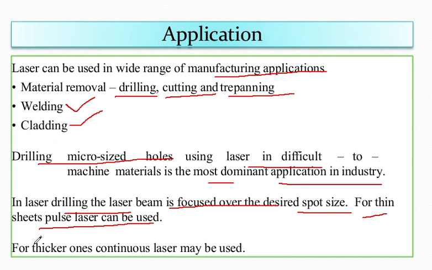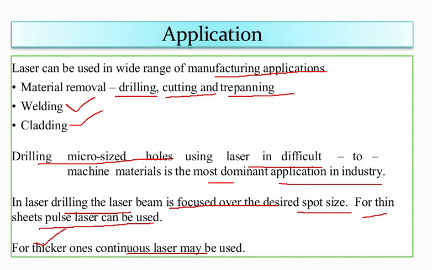And if you want to go with a thicker one, then continuous laser may be used. So the type of laser preferred depends on thickness. If the thickness of your sheet is thin, then pulse laser can be used. But if you go with a thicker plate or thicker sheet material, then continuous laser must be used.